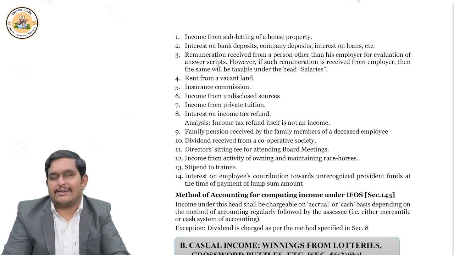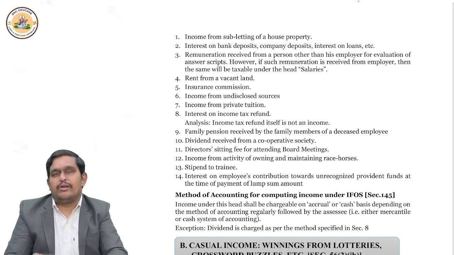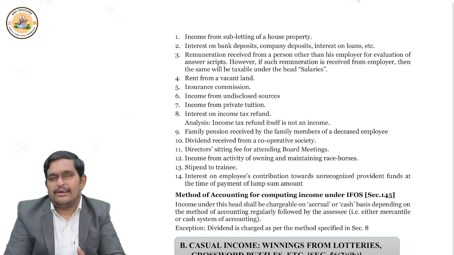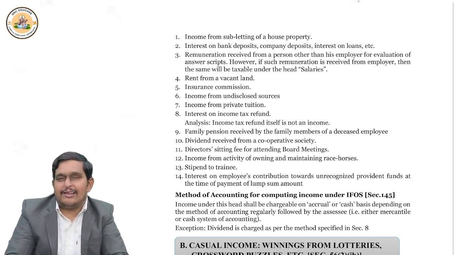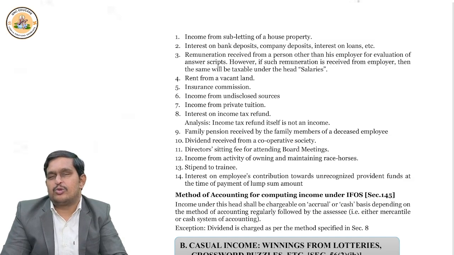All these are taxed under income from other sources. Suppose you are a director attending the meetings, so you get director's fees. Or suppose some undisclosed cash or assets or income is found by the income tax department. That income is also taxed under income from other sources. Dividend from a cooperative society is also taxed under income from other sources.